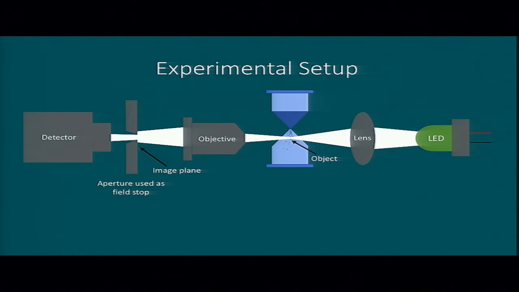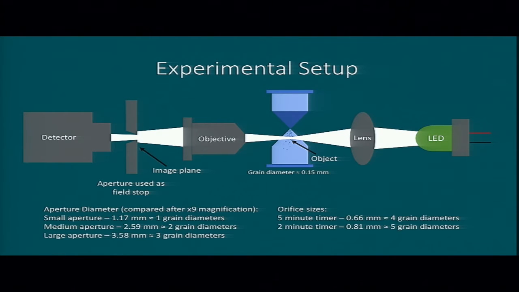So our setup consists of an LED that sends light into a lens which focuses the light onto the object, which is the falling sand, and sends the image through an objective which magnifies it onto the detector. We use an aperture as a field stop to allow varying amounts of the image to be seen, and we also use different orifices to change flow dynamics.